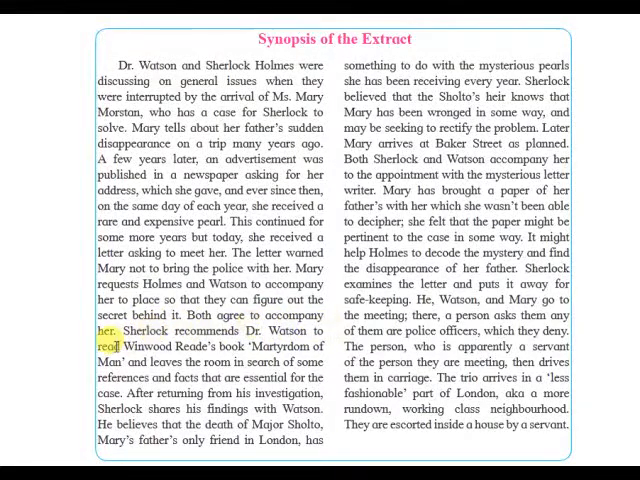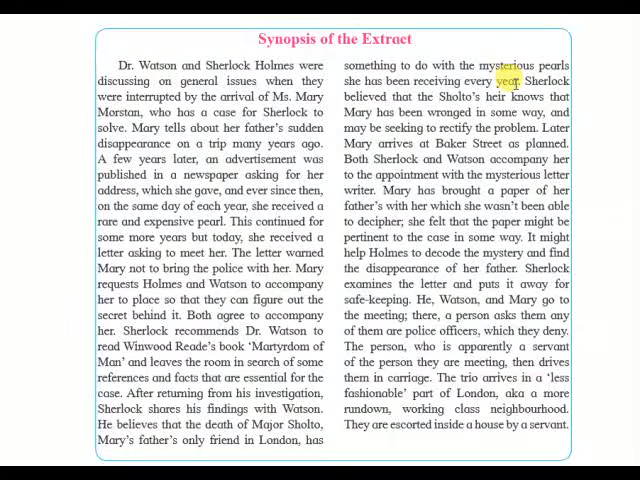Sherlock recommends Dr. Watson to read Wentworth Reed's book, Martyrdom of Man, and leaves the room in search of some references and facts that are essential for the case. After returning from his investigation, Sherlock shares his findings with Watson. He believes that the death of Major Sholto, Mary's father's only friend in London, has something to do with the mysterious pearls she has been receiving every year.